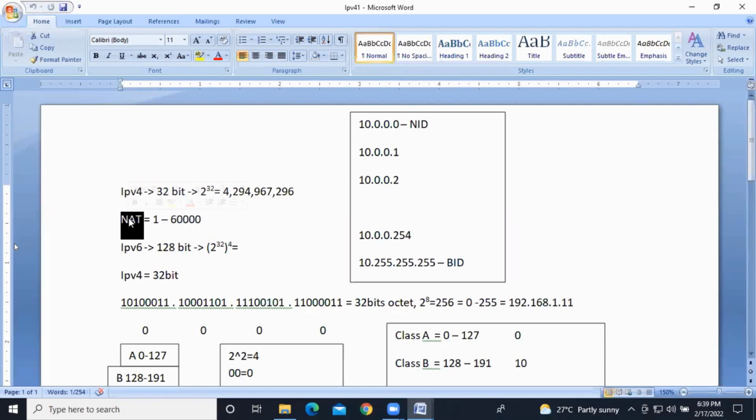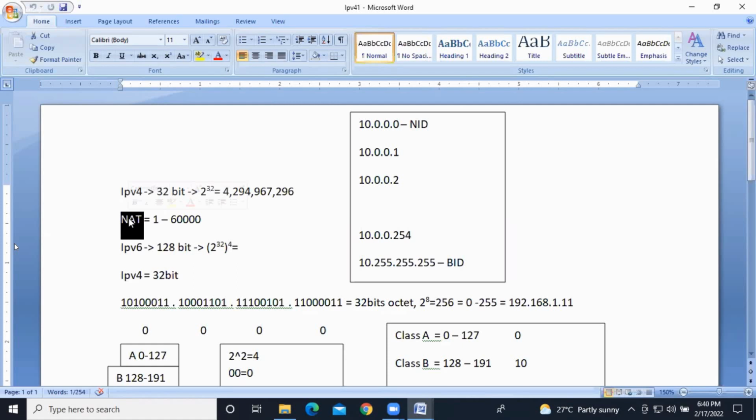With the help of the NAT concept. NAT, Network Address Translator. With the help of one public IP address, you can connect 60,000 private IP addresses. Got it, guys? Using one public IP address, you can connect 60,000 private IP addresses.